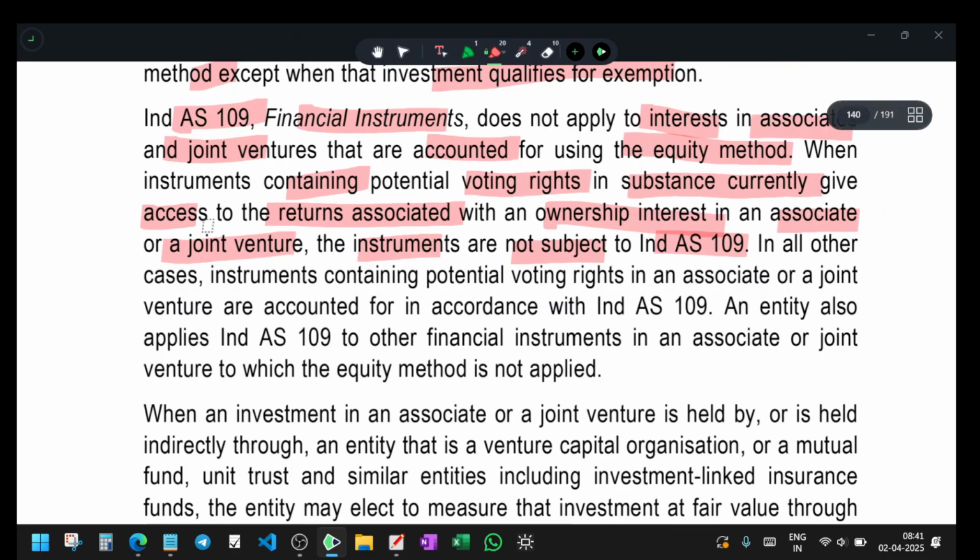In other cases, investments containing potential voting rights in associates or joint ventures are accounted for in accordance with Ind AS 109. An entity shall apply Ind AS 109 to other financial instruments in an associate or joint venture to which the equity method is not applied.